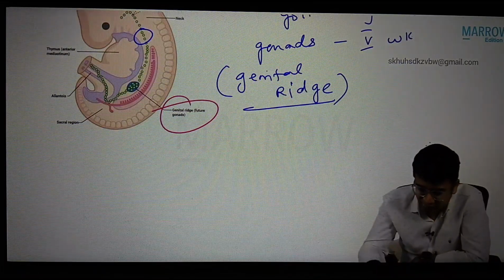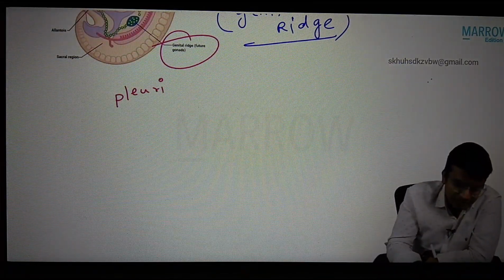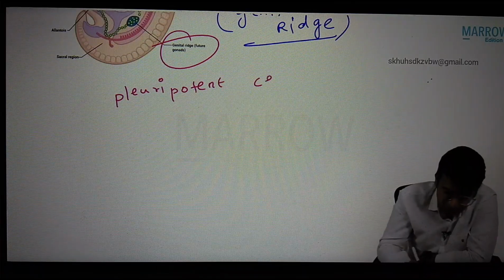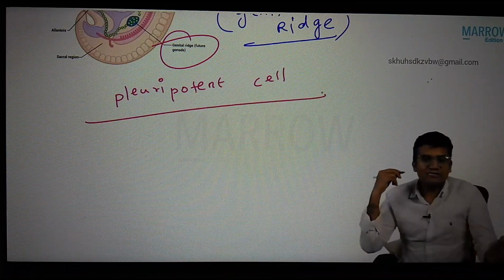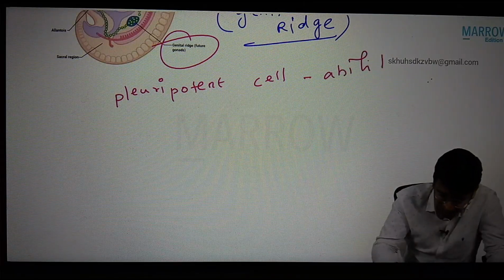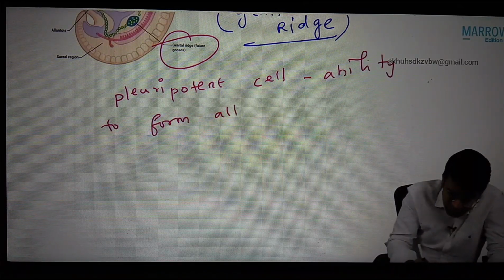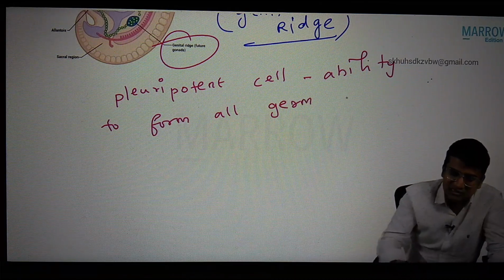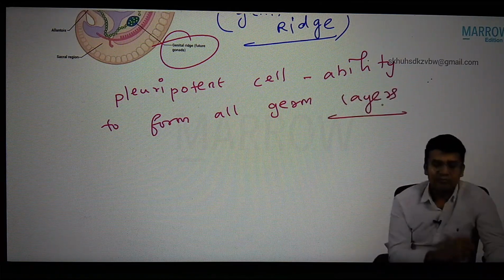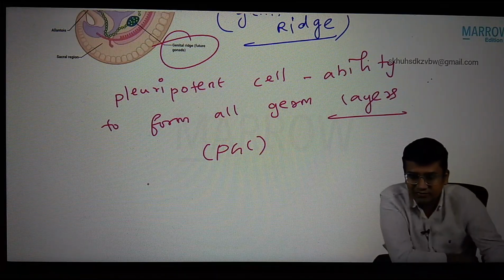Now, the primordial germ cell is a pluripotent cell. Pluripotent cell means they have the ability to form all the germ layers. That is, our primordial germ cell is a pluripotent cell.